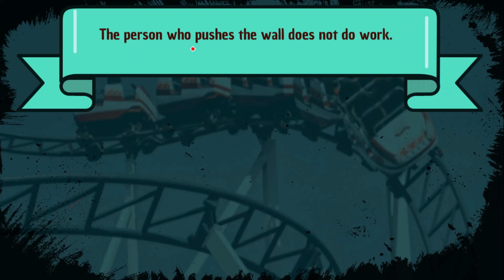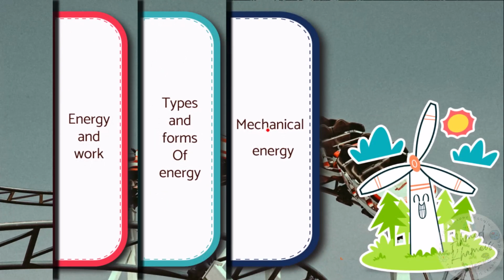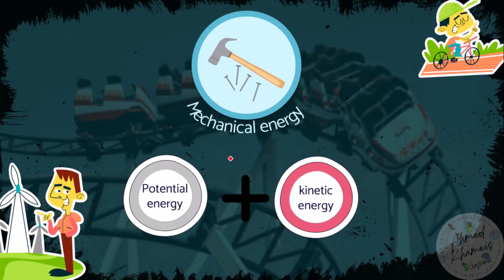And why does the person who pushes the ball not do work? Because he doesn't move the ball a distance. Because to do work, you have to move the object. Lastly, we'll talk about one type of energy, which is mechanical energy. So mechanical energy is the sum of potential energy and kinetic energy.